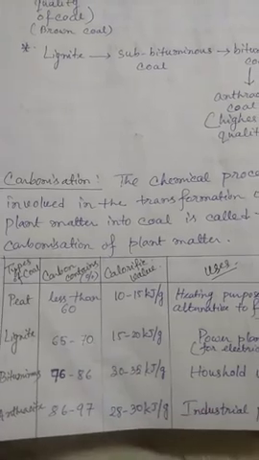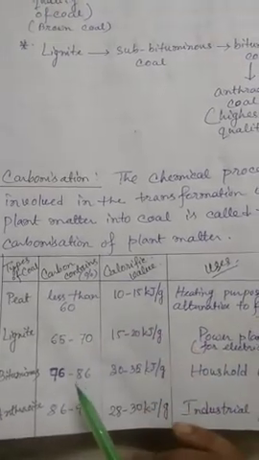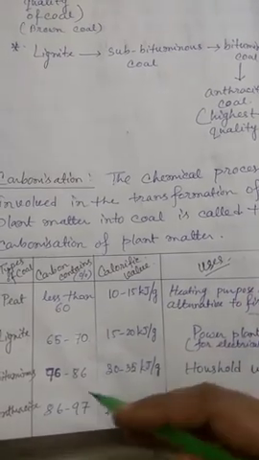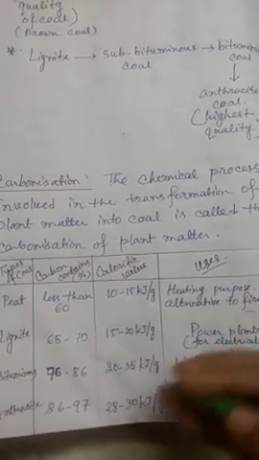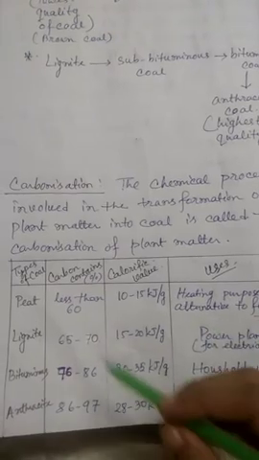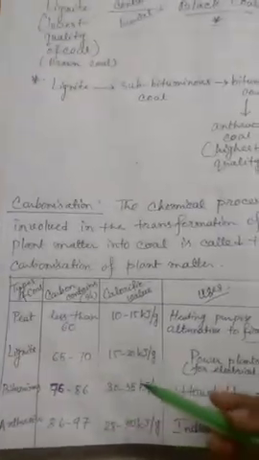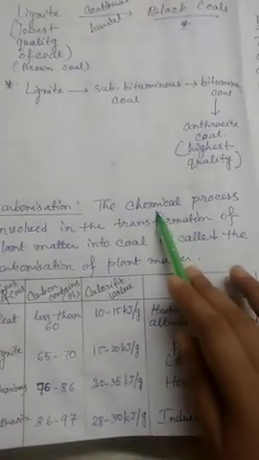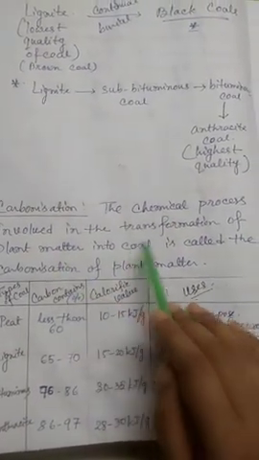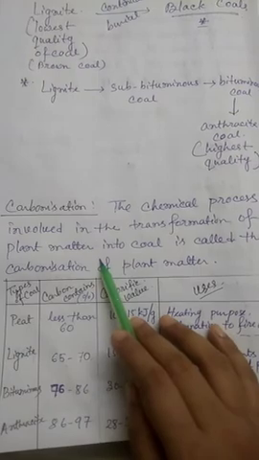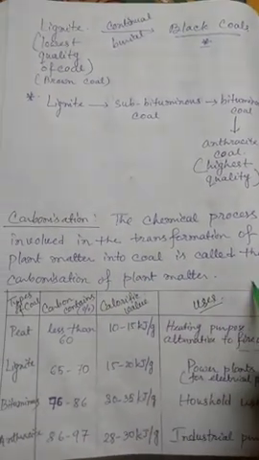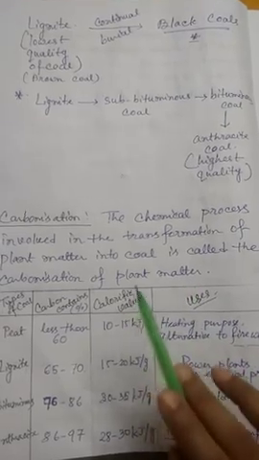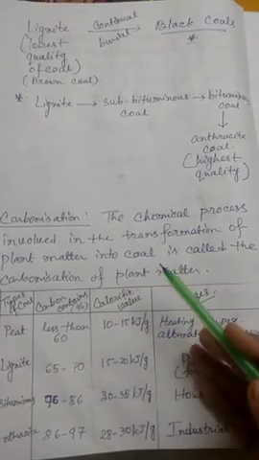Now, how do they form? How is the carbon actually getting more in these products? This is because of the carbonization. The chemical process involved in the transformation of plant matter into coal is called the carbonization of the plant matter. Which type of chemical process?